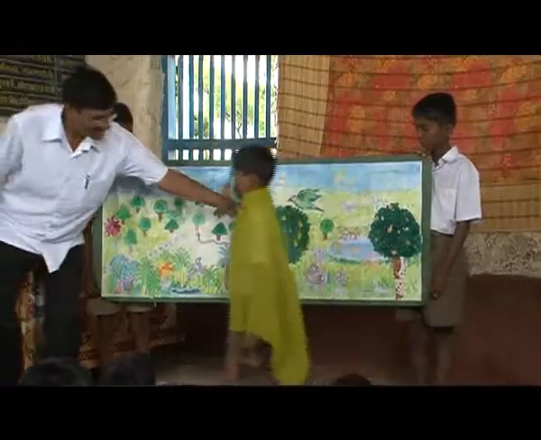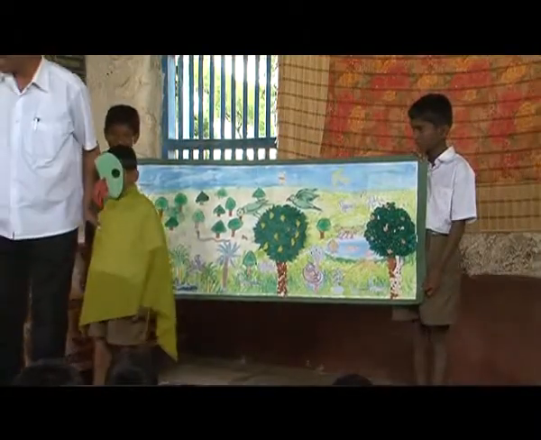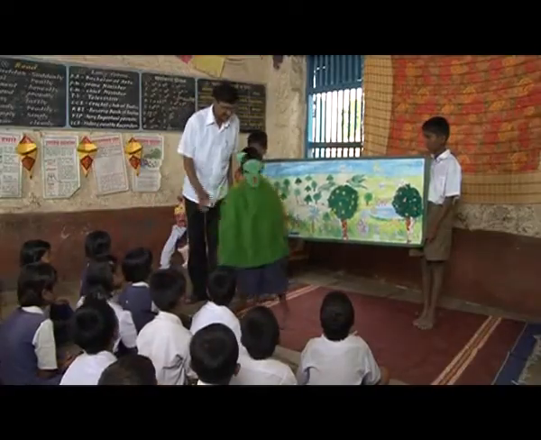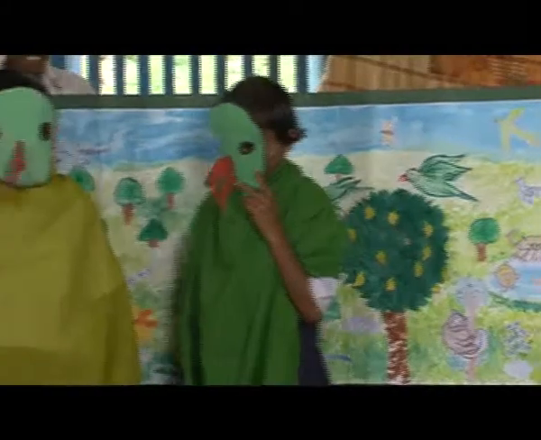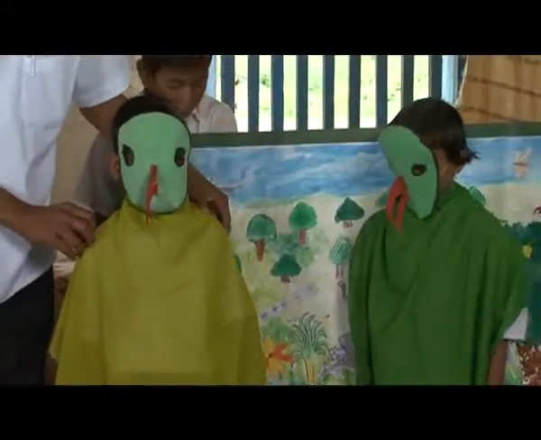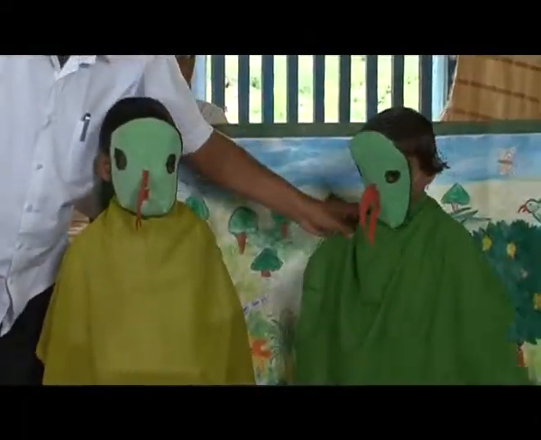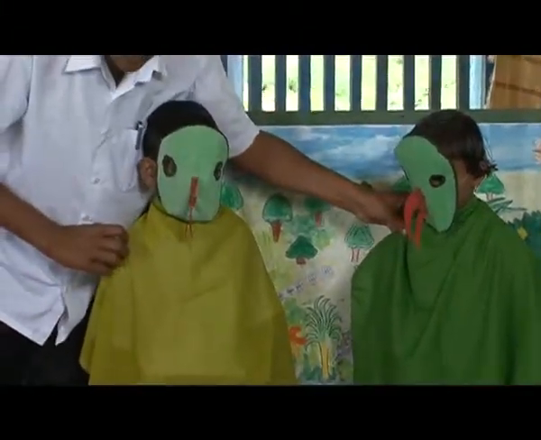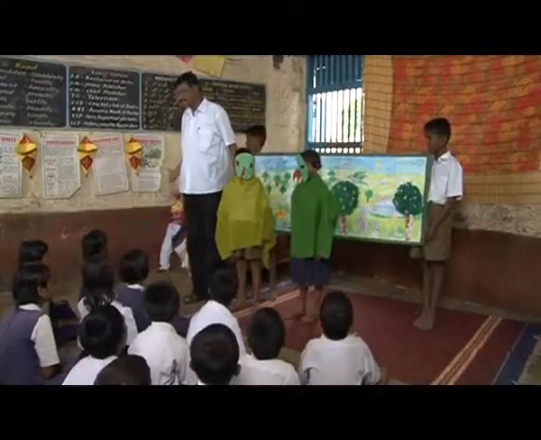Come here. And Mithi, his wife. This is Mithu and this is his wife. His name is Mithu and her name is Mithi. Come on, Raja.